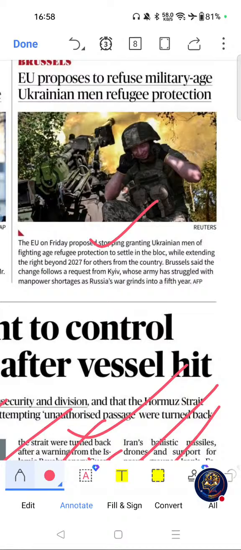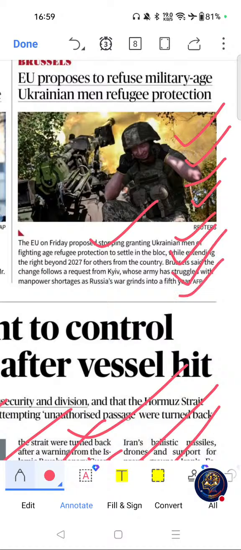EU proposes to refuse military age Ukrainian men refugee protection. Why this topic is important for exams? Refugee issues are frequently asked in UPSC international relations section, and this is connected with international humanitarian law, and this is relevant for UNHCR and migration studies. Now we will see PYQ connections. Questions have appeared on refugee, UNHCR, humanitarian law, and migration.